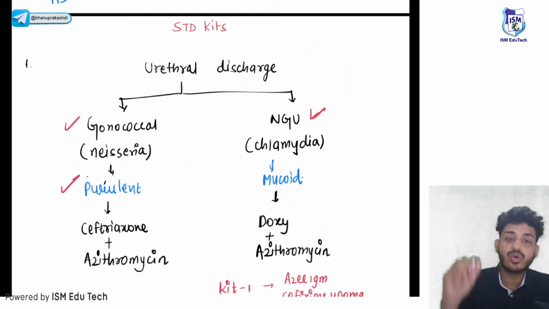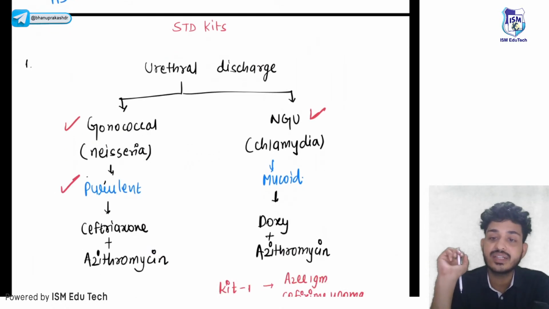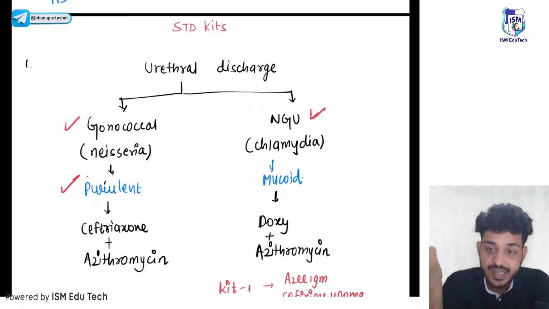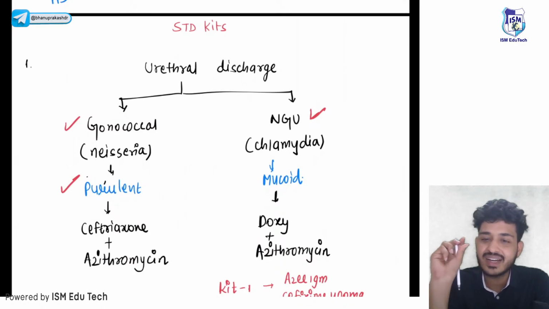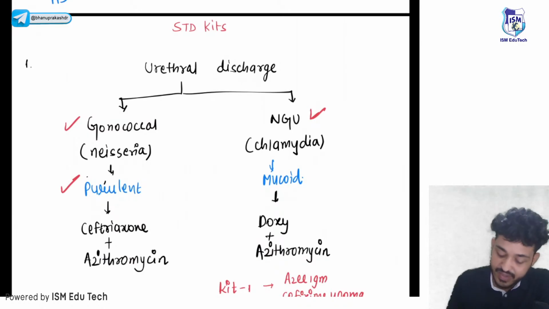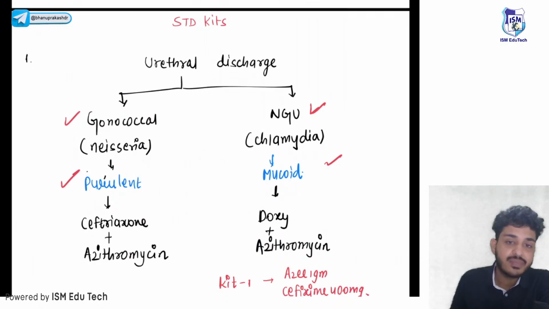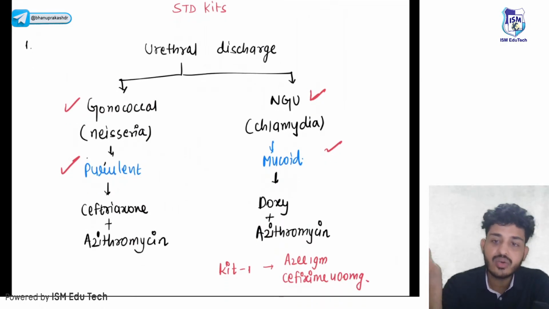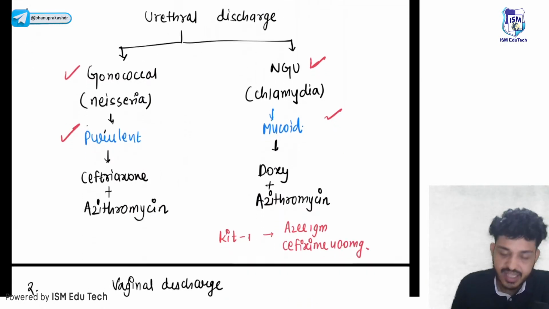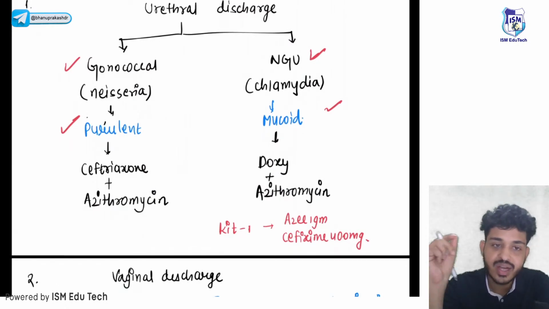If it is a gonococcal infection, there will be purulent discharge. Okay, the bacteria will release what? Gonococcal infection will release purulent discharge, white colored purulent discharge. If it is not white, it is mucoid, which means it is not gonococcal. Okay, in both scenarios, I will not be able to identify.